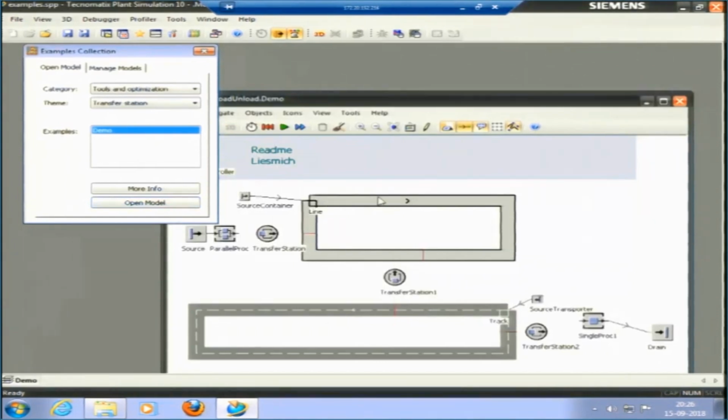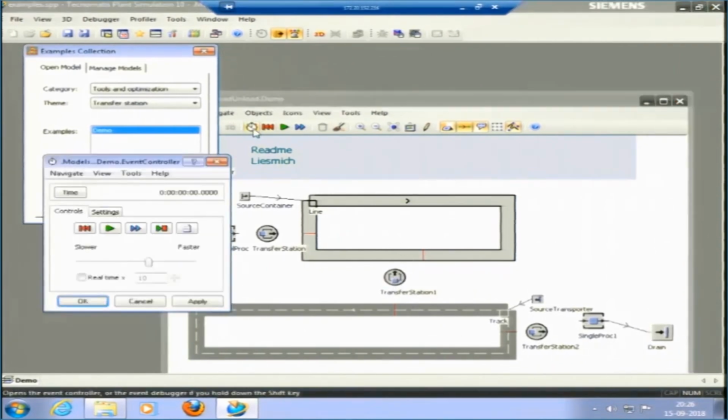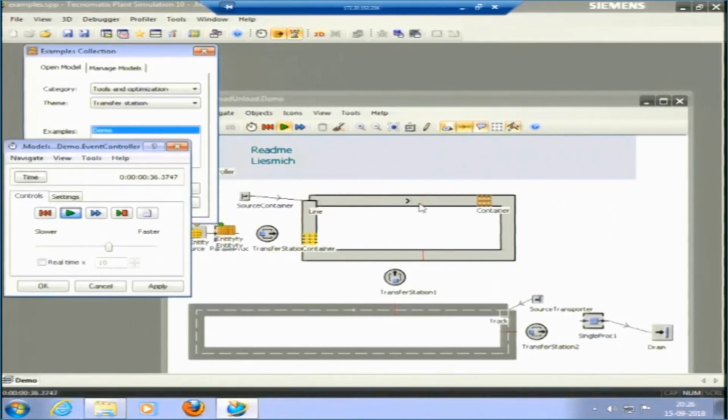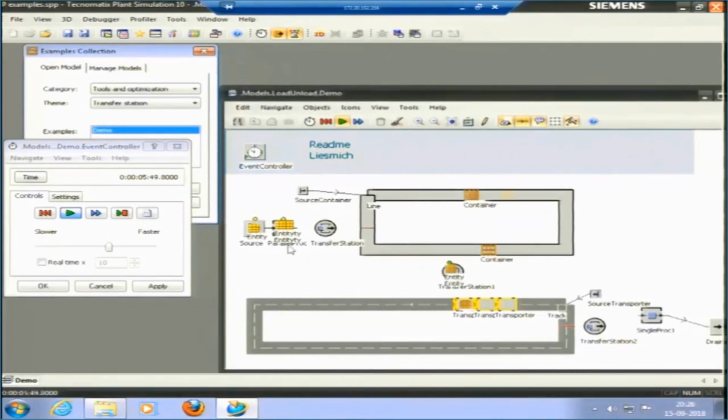Transfer station is, this is one cell. This O is one cell, and this is another track here, a two-way track. Transfer station will just transfer the material from this cell to this track. Let me try to see the event simulator here. You can see the trolley or the container came here. The container is coming, some machining is happening here, some machining is happening at this parallel process.